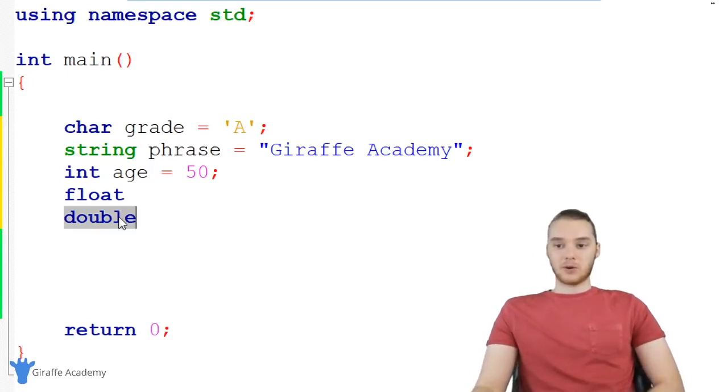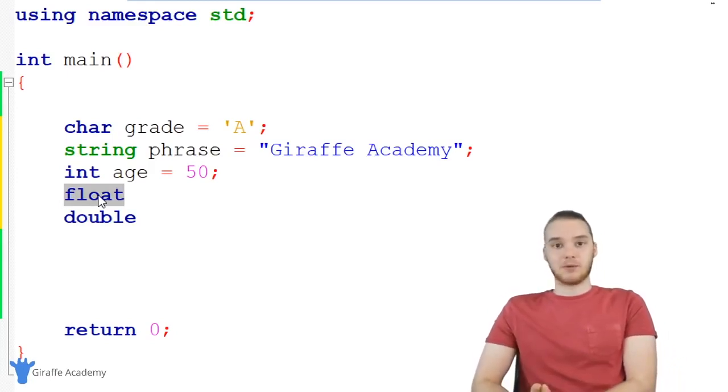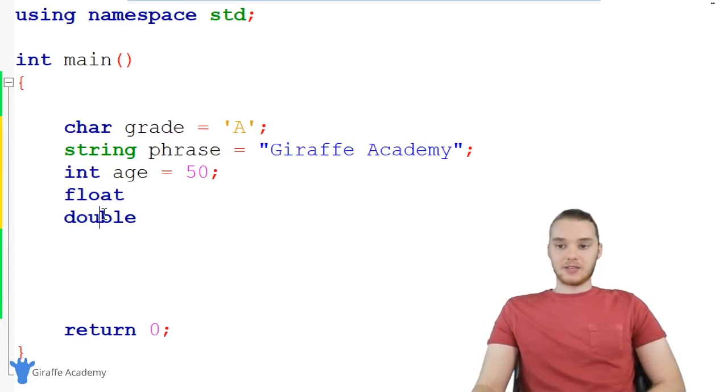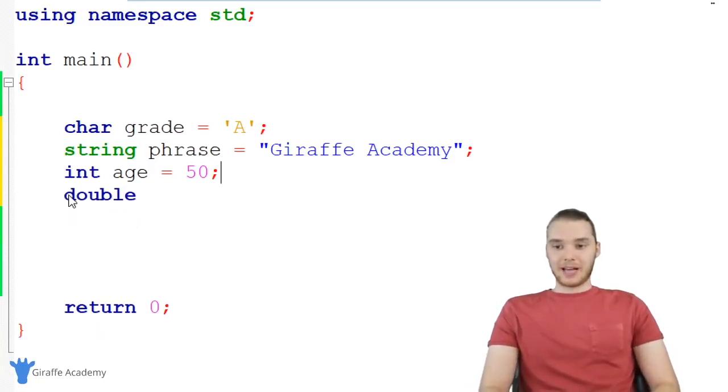So a double can store more decimal points than a float. If you need a number to be very specific as far as how many decimal points you can take it to, then you definitely want to use a double. And I would say for the most part as a beginner, just only worry about doubles. Floats will be used more in specific circumstances, but as you're just learning this language, really just worry about doubles.